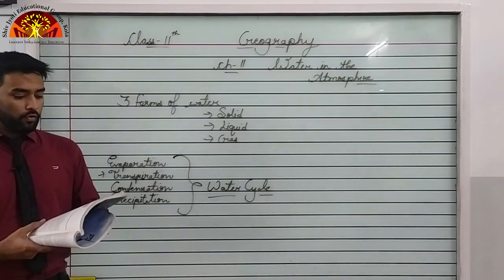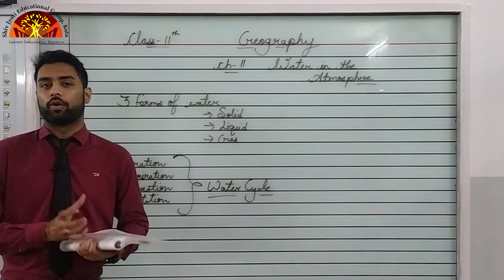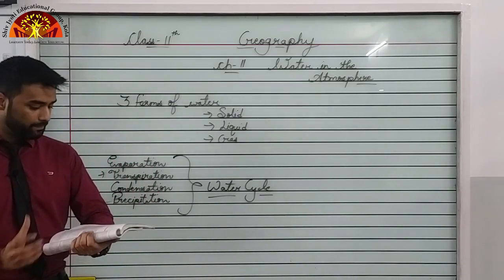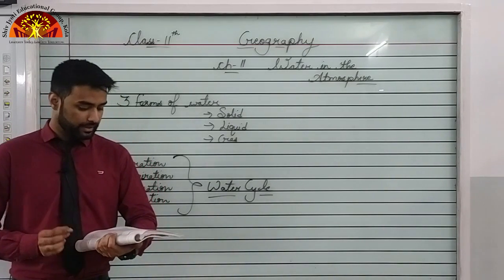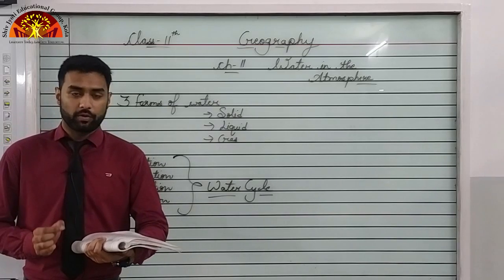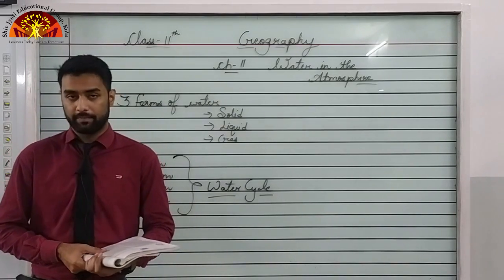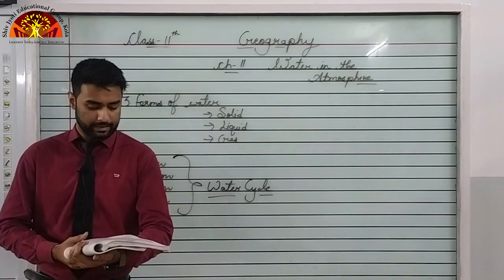Now, water vapor present in the air is known as humidity. Whatever the amount of water vapor which is present in the atmosphere at any given time, that is called humidity. It is expressed quantitatively in different ways. Now, underline this as well, it is important. The actual amount of the water vapor present in the atmosphere is known as the absolute humidity. Okay, moving on, we'll be discussing absolute humidity in further detail. For now, let us read.